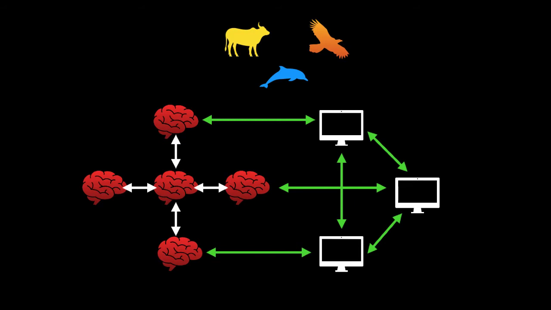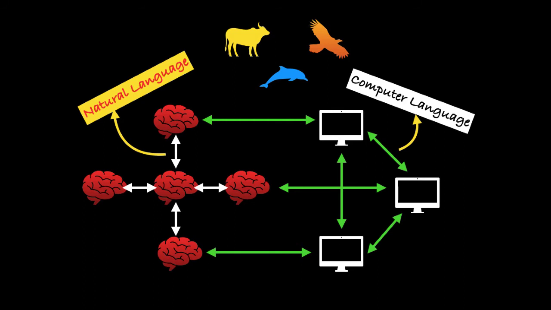So any kind of interaction between human beings and between computers requires a kind of language. The language that human beings require to interact with each other is called natural language, and the language that computers use to interact with each other is called computer language. What is important to understand is that although these two are languages in a broad sense, there are some important differences between them.